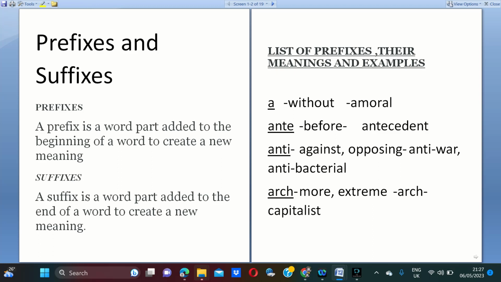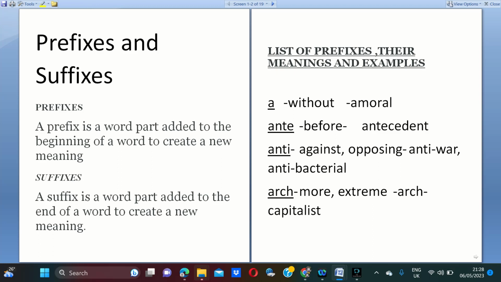Next, anti also acts as a prefix. Antibacterial means against; an antibacterial medicine is the medicine which fights against bacteria. Here anti means against.